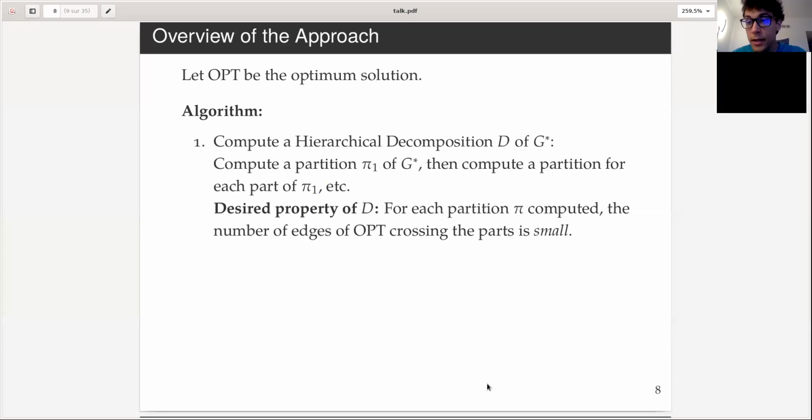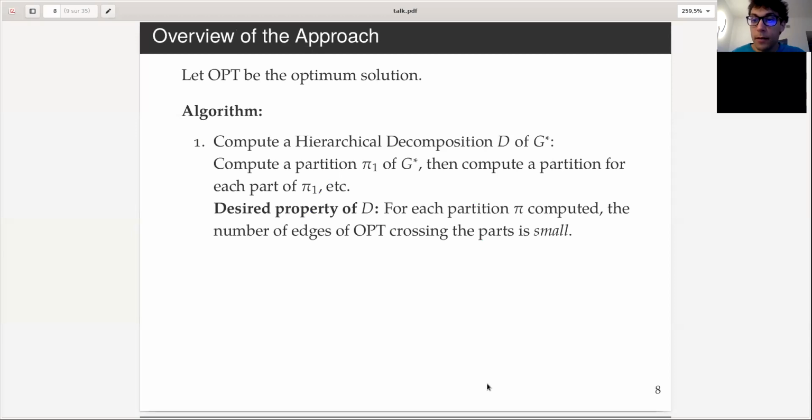Why is that interesting? Because if this number was, let's say, 10, then we could try to have a dynamic program that says, given these 10 edges, what are the best solutions in each part? That bounds the interface between the different parts. So we could have a dynamic program that goes bottom up and solves depending on the interface with the rest of the world.